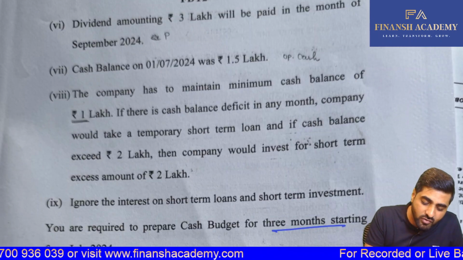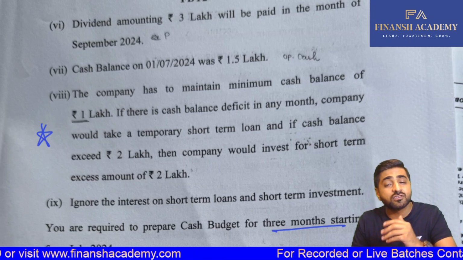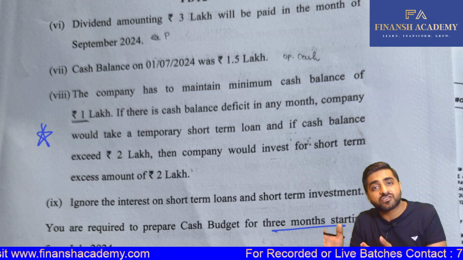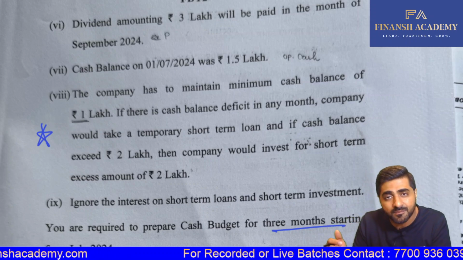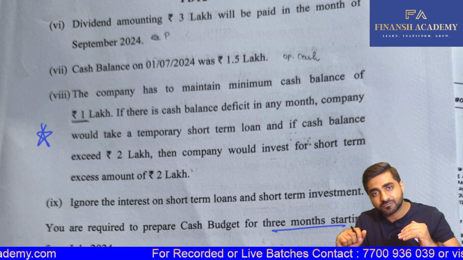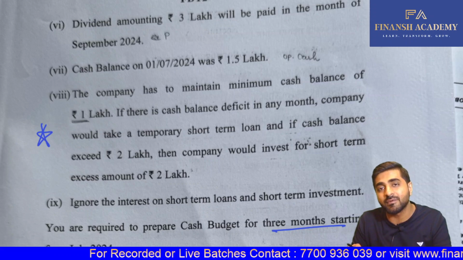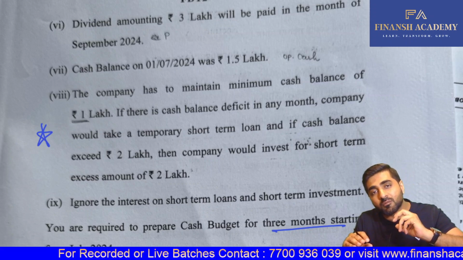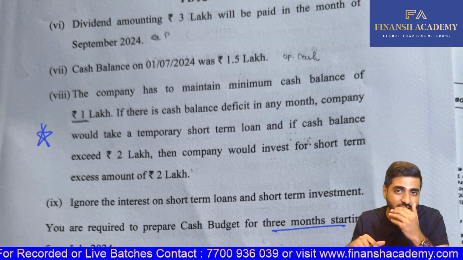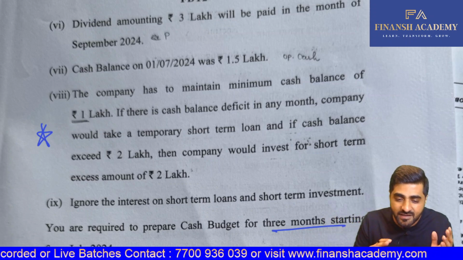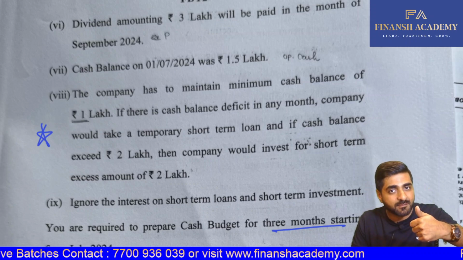And here the tricky part was only regarding how we keep the balances. Again, this was there in the study module as well, and we have also done this in our regular as well as our fast track course, where we have to take into consideration your short-term loan and short-term investments. If the balance is less than 1 lakh, we have to take borrowing. For example, if in the month of July it is coming as 70,000, we have to take short-term borrowing of 30,000. And if it exceeds 2 lakhs, then we have to invest it. So if it is 3 lakh rupees, then 1 lakh rupees needs to be invested. This was the only adjustment which we had to make, and then the balance would have been carried forward to the next month.